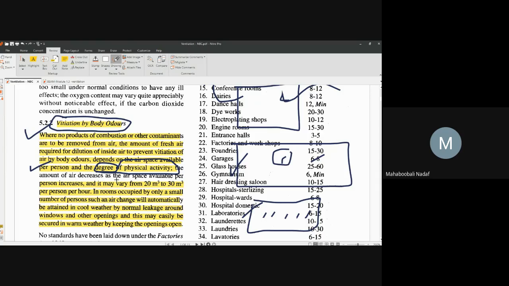In a normal drawing room, you are going and sitting there and studying, the body odor coming out is less. But the same thing when you are performing in a gym, that time the body odor will be more. So depending upon physical activity and space available, both things will decide what should be the air quantity, the ventilation, for this consideration.